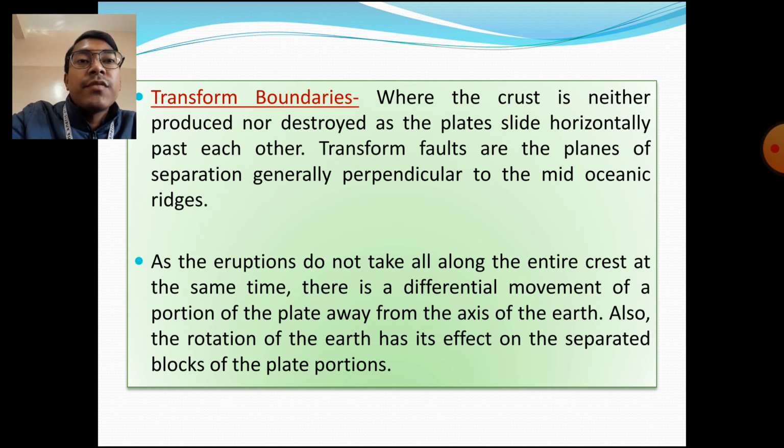But divergent and convergent plate boundaries are mainly responsible for the formation of the Earth's lithosphere as well as for the formation of the mountains. All the mountains have been formed because of such convergent movement of the plate boundaries. So this is the plate tectonics theory, and it provides us information about the distribution of the oceans and continents of the world, how these oceans and continents got distributed and how the mountains have been formed. This is one of the most important theories regarding the distribution of oceans and continents.